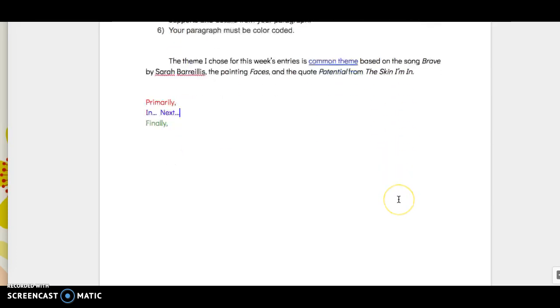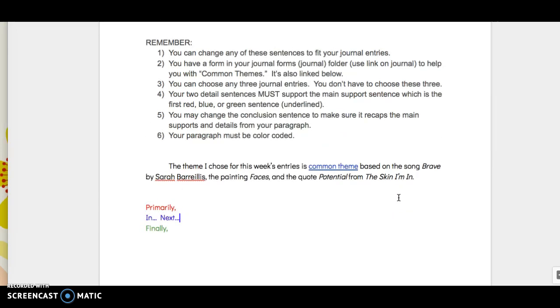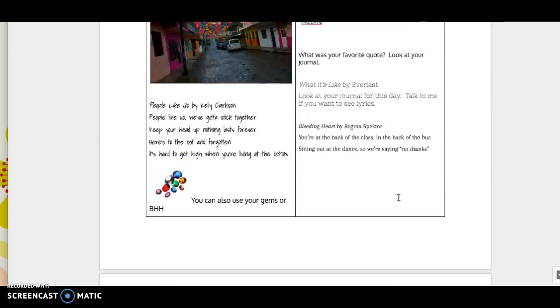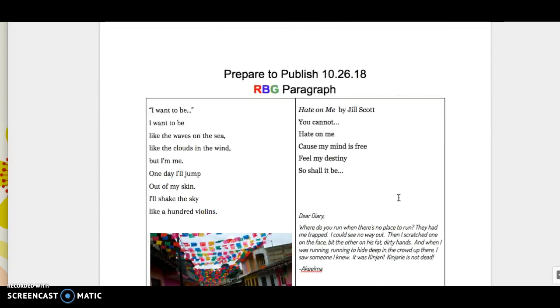So you are working on this all hour. If you get done early, go back and check your signpost. Otherwise, I will grade what is done at the end of the hour. Please work quietly and get this finished.